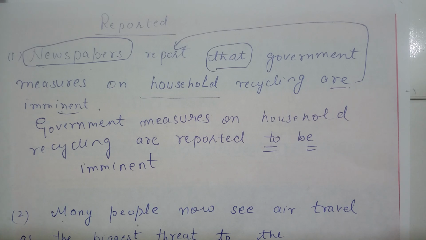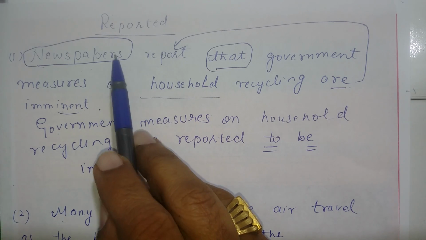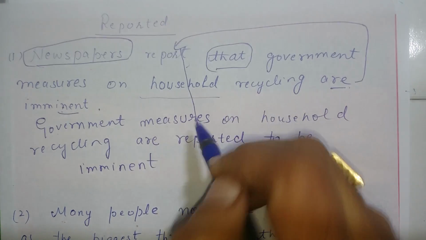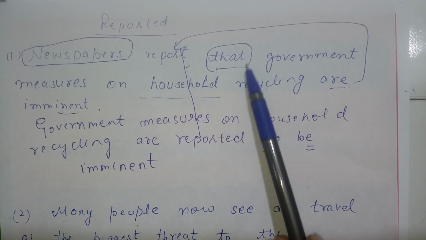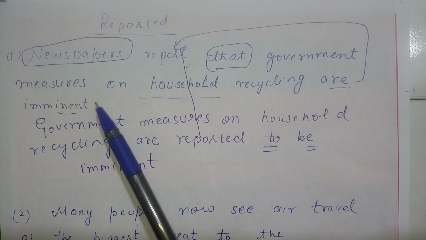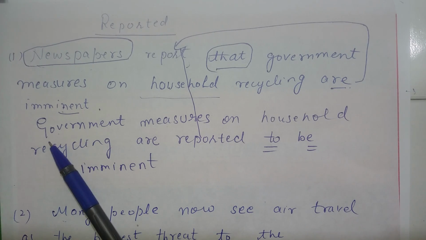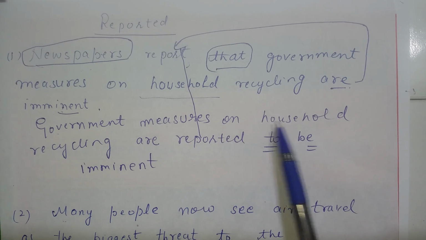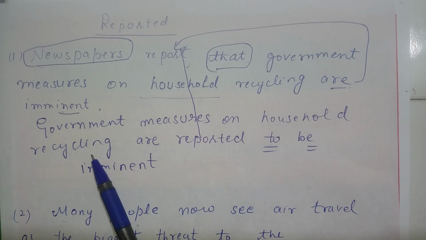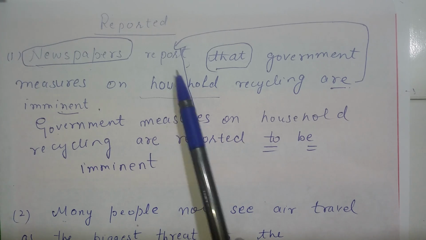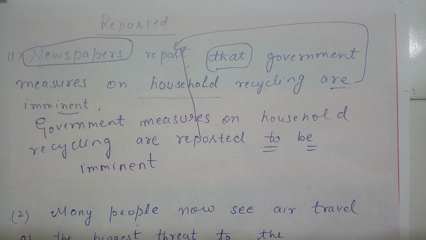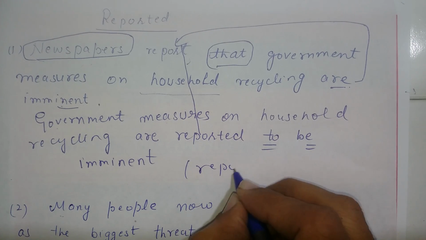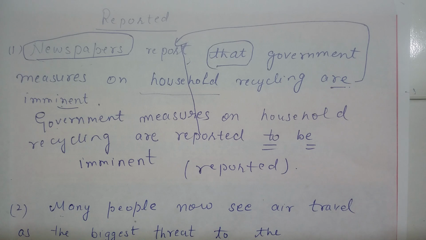So newspapers deleted, report changed into the reported one, that deleted. The sentence is now started with government measures on household recycling, same language, are reported to be imminent. So this kind of language try to make, this language is known as reported language.